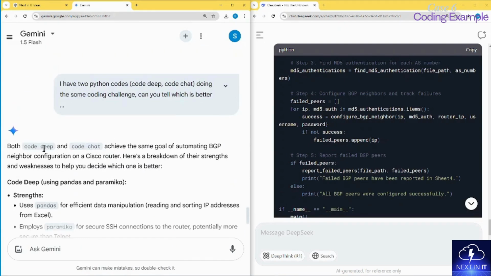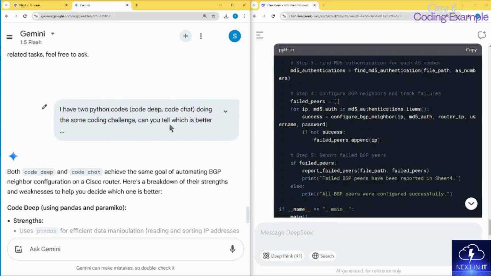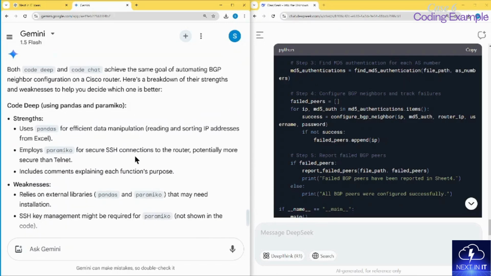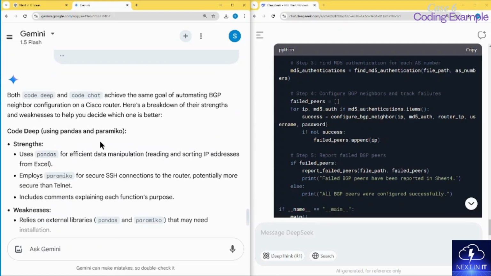I named them code deep, which was from DeepSeek, and code chat for ChatGPT, you have got it. I gave both of those codes to it, and I asked Gemini to compare them for me. So why should I judge? Let a different AI model judge it. Okay, so it has said that both of them are meeting the same goal, same requirement, which is good.